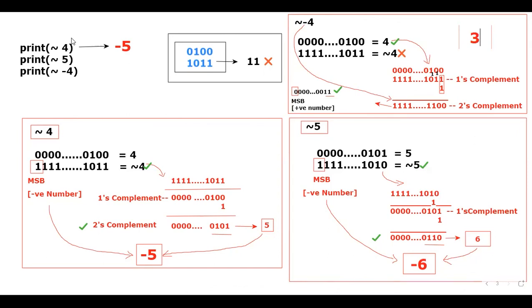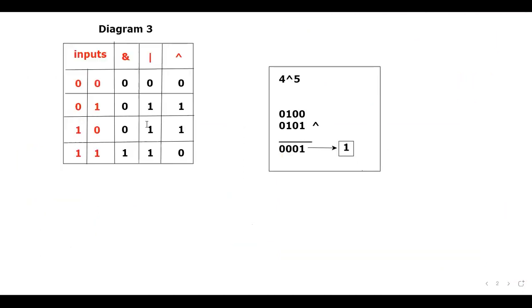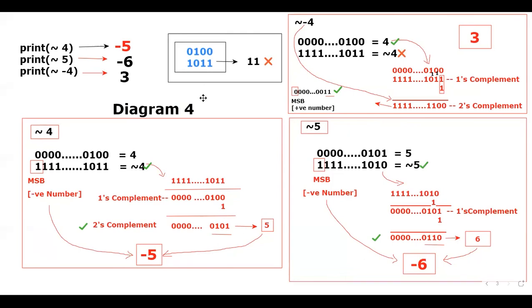That means for 5, what is the output? For 5, the output happens to be minus 6. That is very important. Minus 6. And for minus 4, what is the output? 3. Is that clear? We'll see whether I'll be getting the same output or not. But before that, you just take the screenshot of diagram number 4. Please take the screenshot. This is very important.